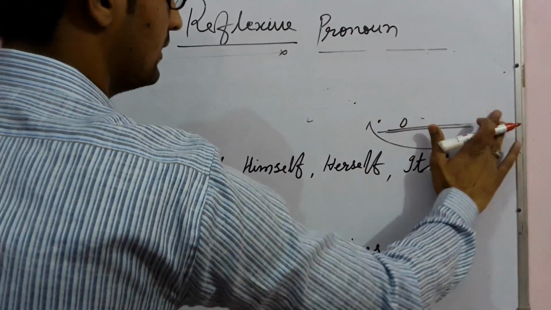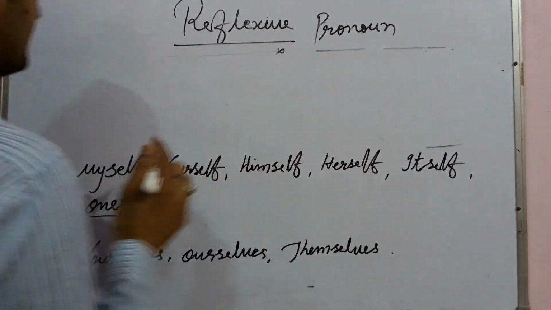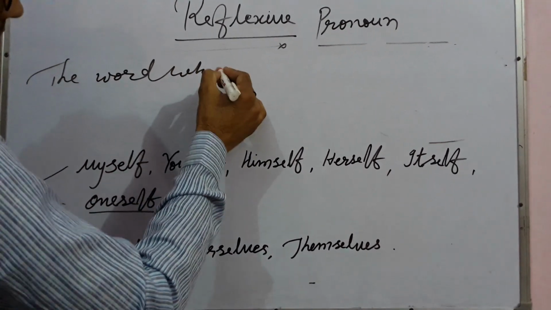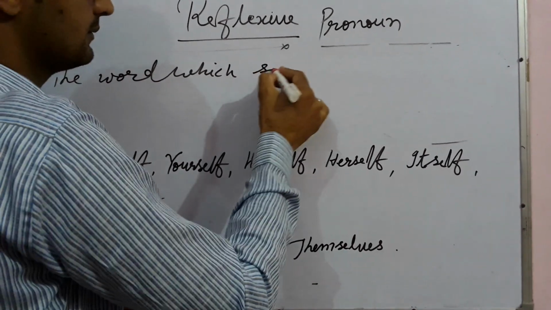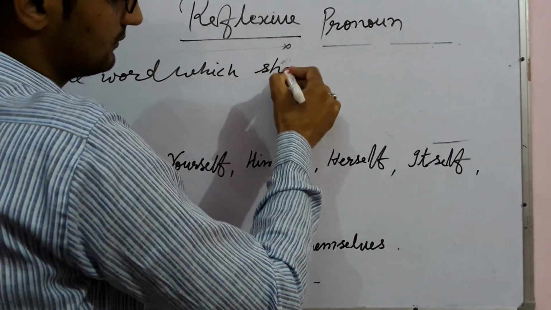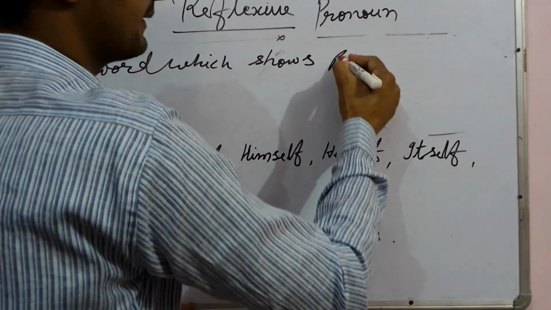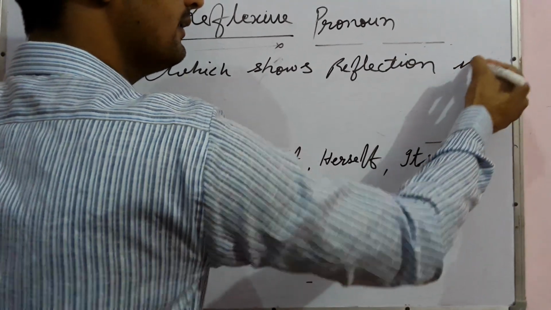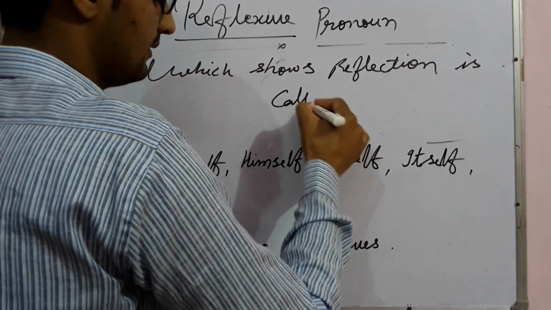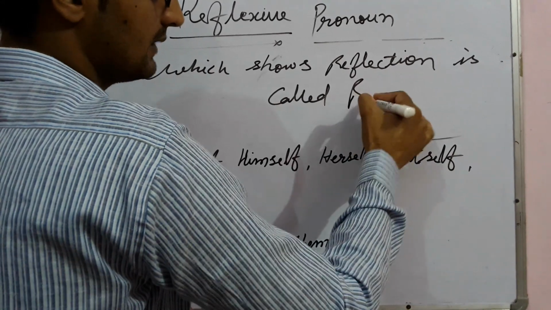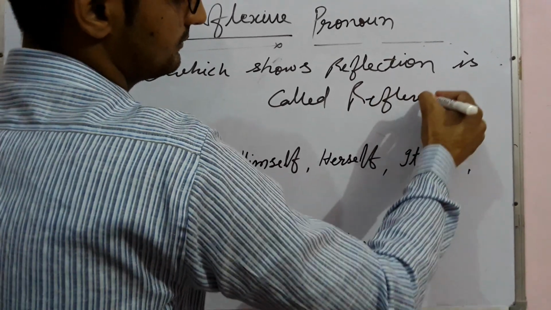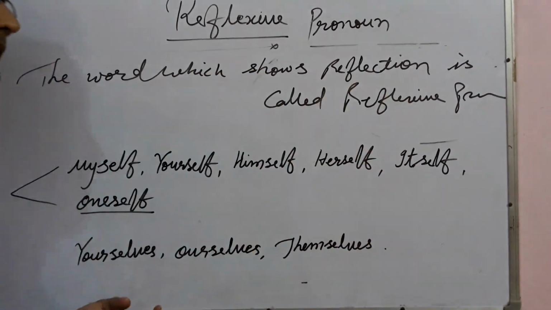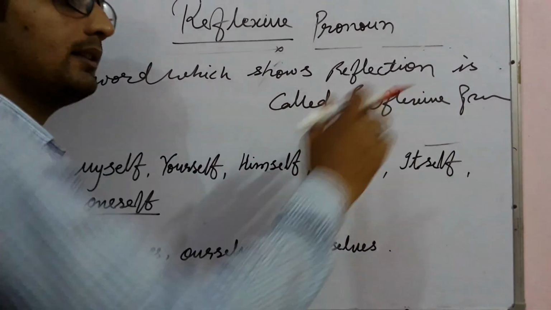If you want to write this line, you can write: the word which shows the reflection is called reflexive pronoun.